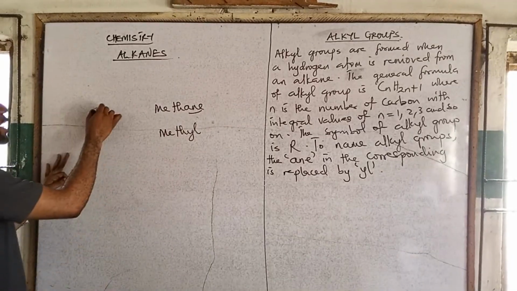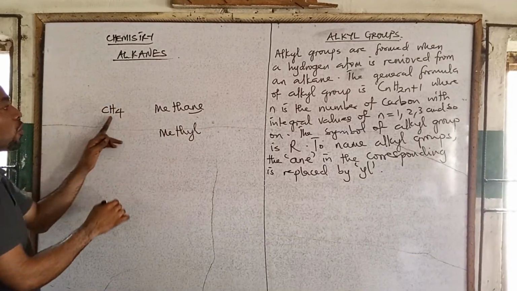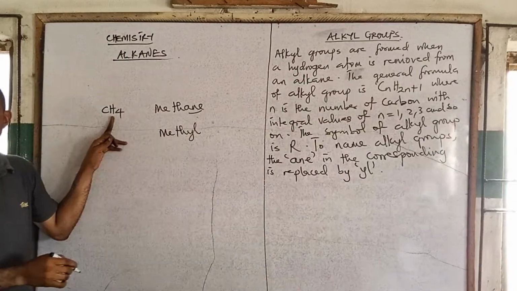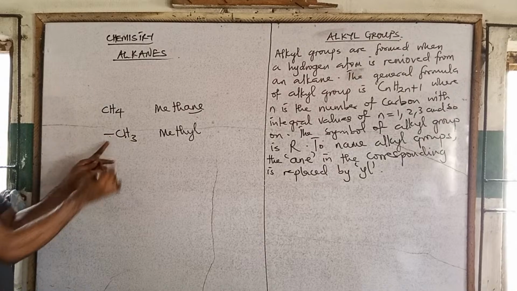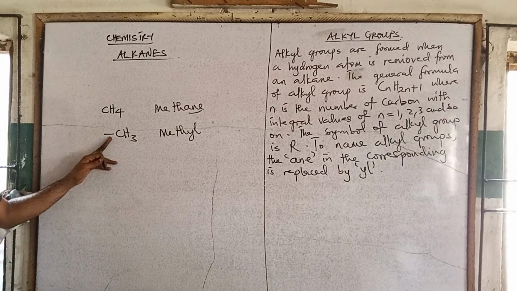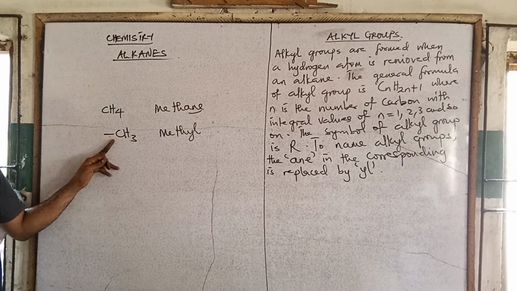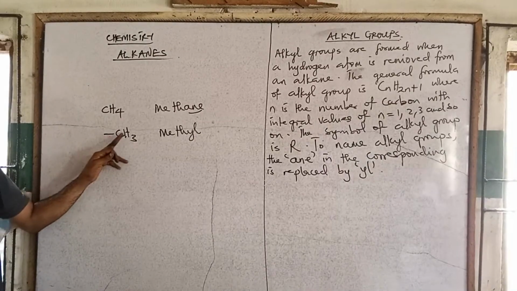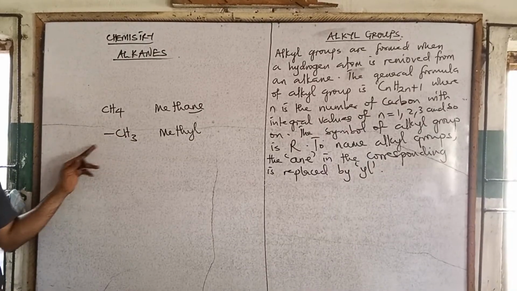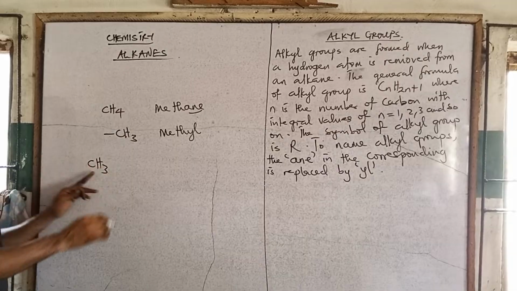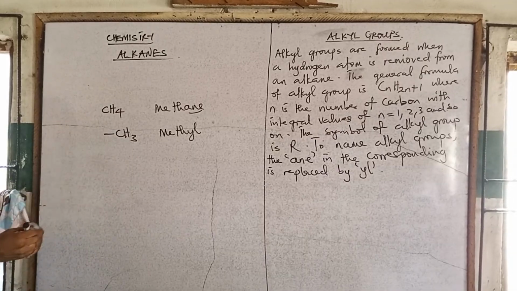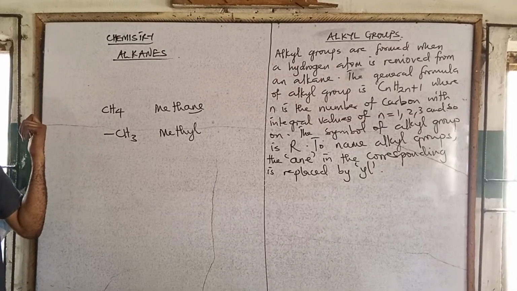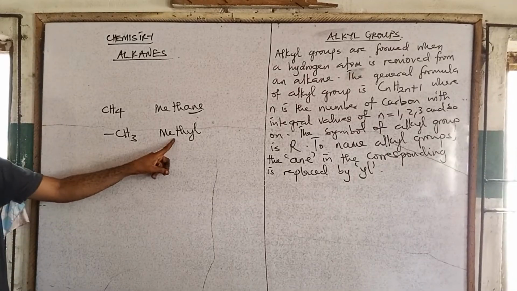So if methane has formula CH4, when you remove one hydrogen, it will become CH3. You see, I drew a line here showing that this bond must complete to 4, right? So that I have 1, 2, 3 plus this one 4. I cannot just write this like this. It's wrong. So I have to indicate the bond from where we remove the hydrogen. So this is methyl.